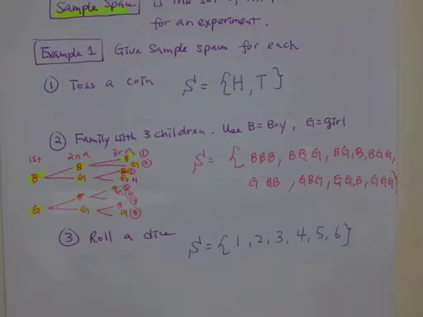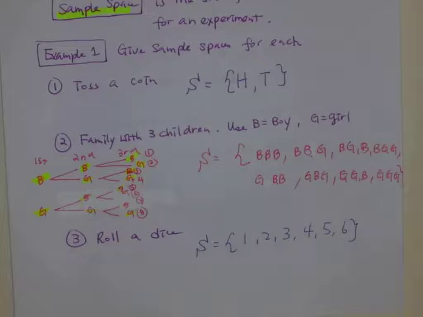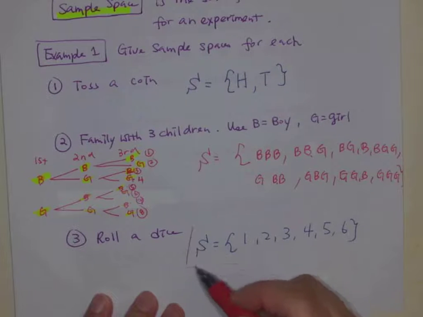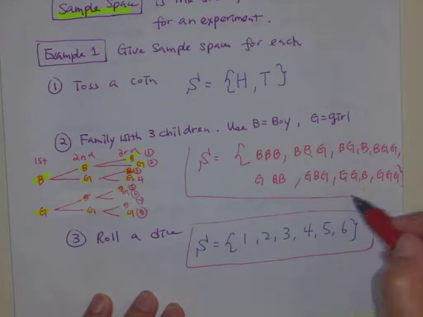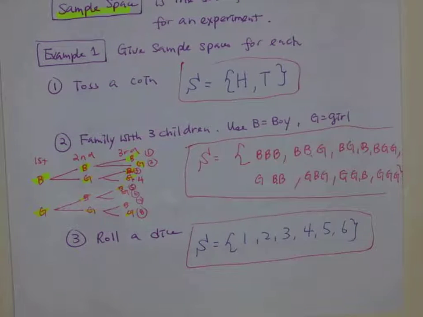So I did a tree diagram. Each branch has boy, girl, boy, girl, like that. And then you see all the combinations I have. So BBB, BBG, through GBB. Okay, so that would be the sample space. Any question about sample space is just all the possible outcomes that we list out. It will be important later on when we need to find probability. So that's for the sample space.